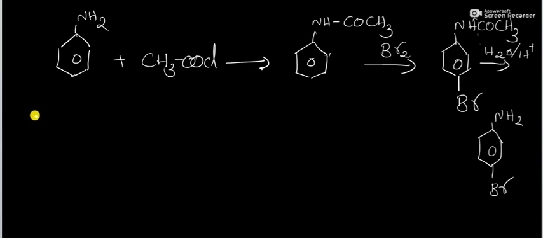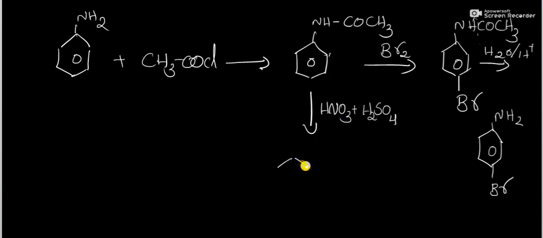So first aniline is converted into acetanilide by the same reaction. Aniline reacts with the acid chloride to form acetanilide, which on reacting with the nitrating mixture, our mixture of concentrated nitric acid and concentrated sulfuric acid, that is called a nitrating mixture, at low temperature, it will be converted into